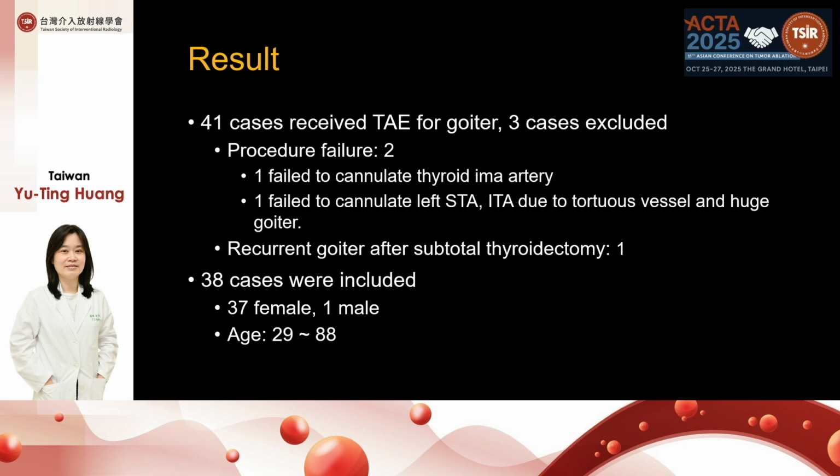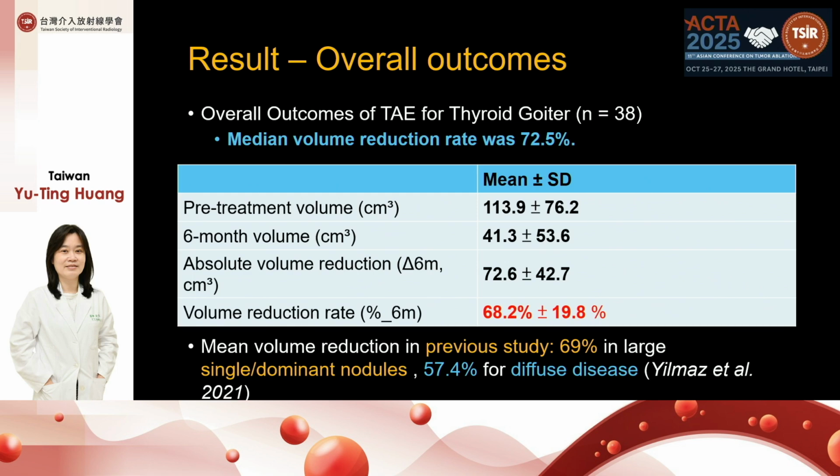41 TAE for goiter were done in these 2 centers, and 3 cases were excluded. 2 were excluded because of procedure failure, and 1 because the patient received embolization for recurrent goiter after subtotal thyroidectomy. A total of 38 cases were included, 37 female and 1 male, aged between 29 and 88 years old.